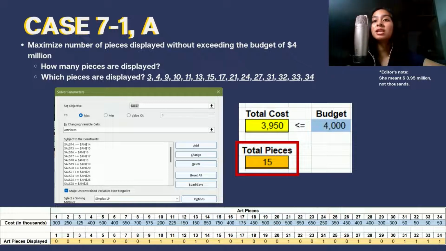There are 15 displayed pieces, namely pieces 3, 4, 9, 10, 11, 13, 15, 17, 21, 24, 27, 31, 32, 33, and 34. Displaying all these pieces arrives at a total cost of $3,950, which is well within Ash's budget for the exhibit.